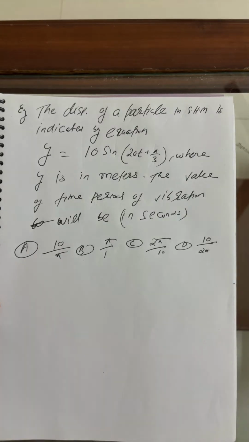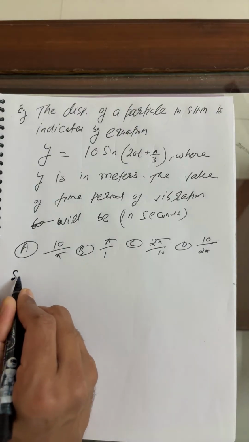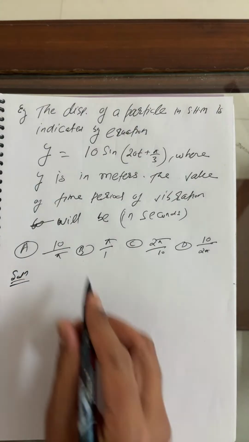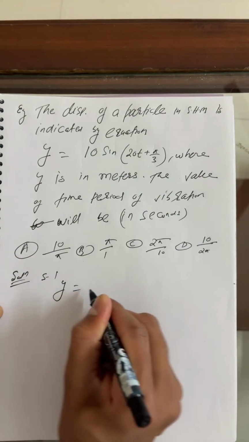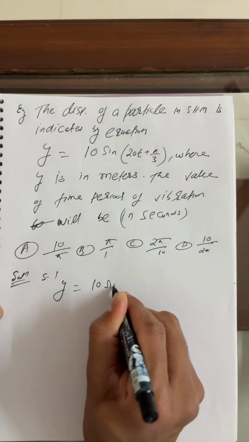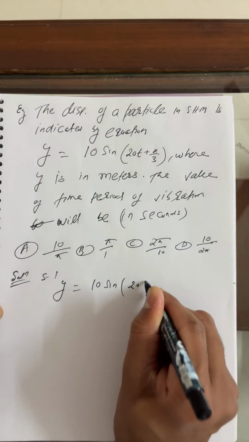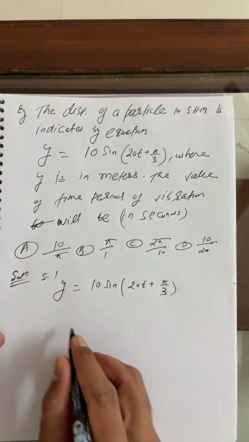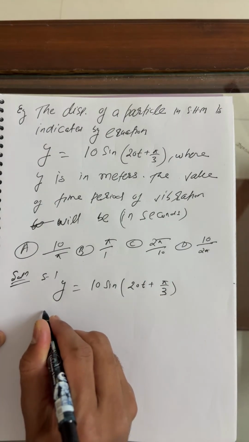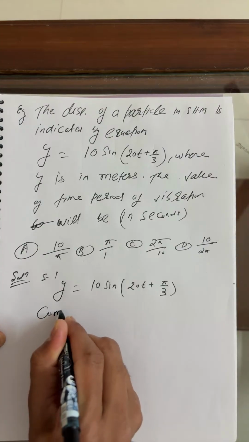Have a look, students, at the solution of this question. In step one, you can write y is equal to 10 sin(20t + pi/3). Just compare this equation.